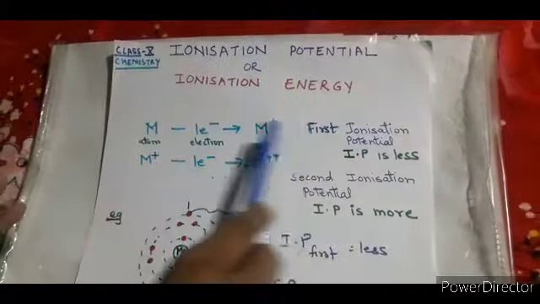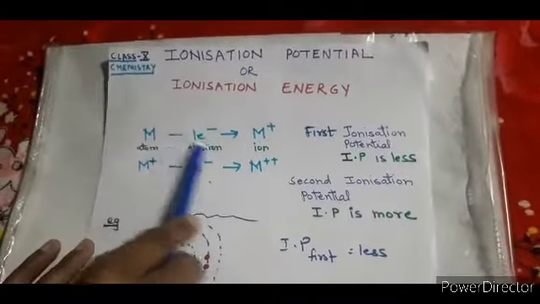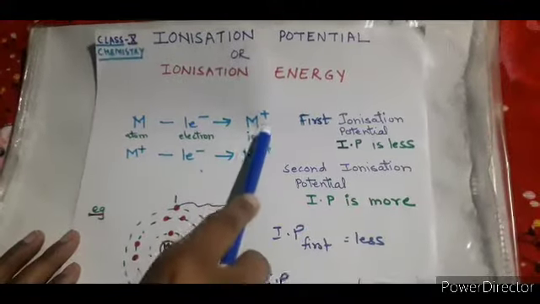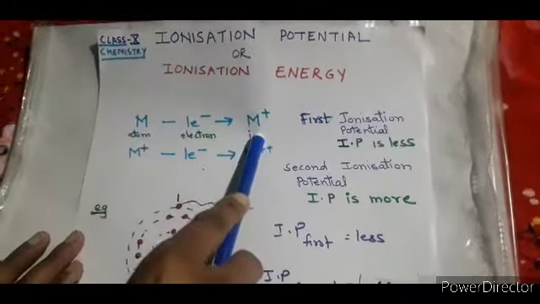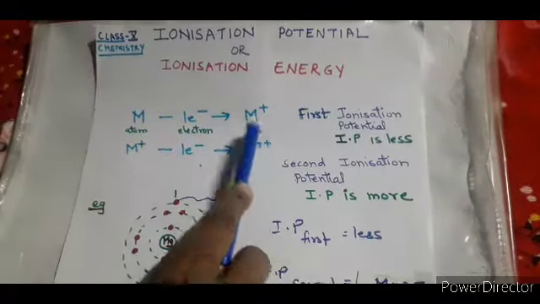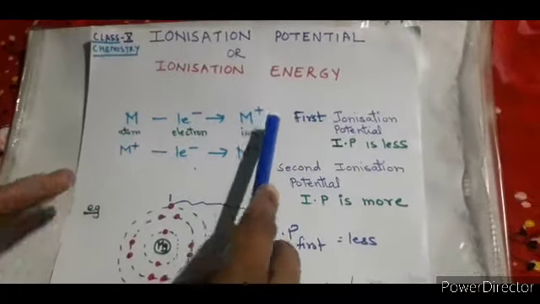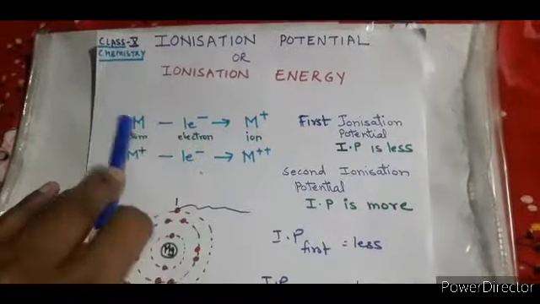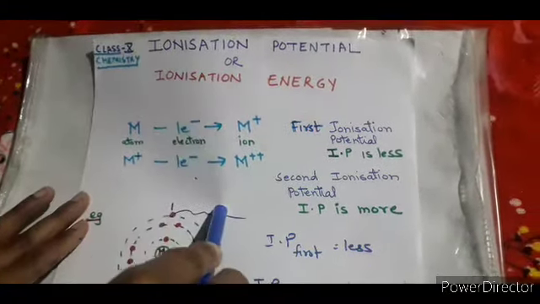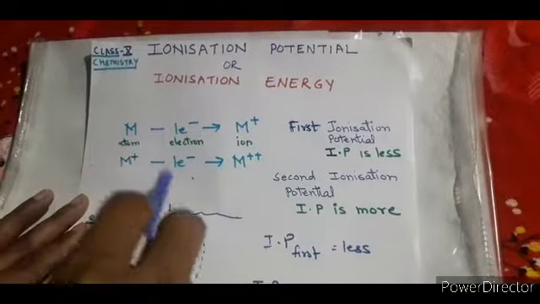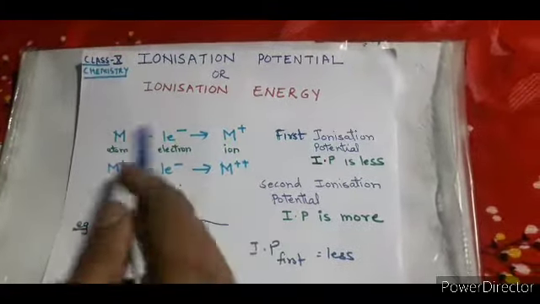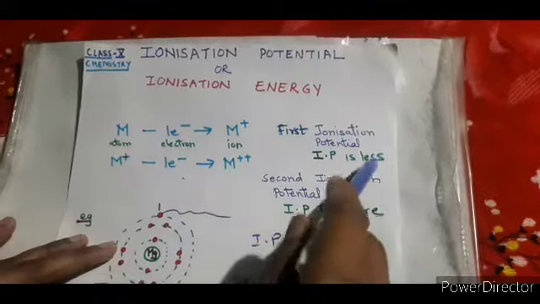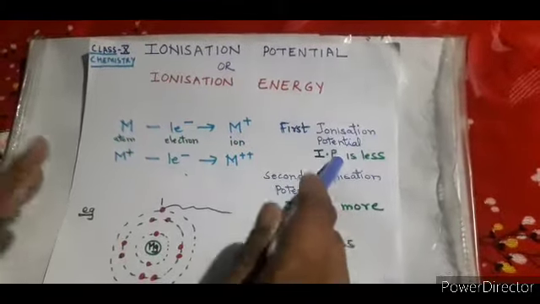Now please try to understand it. Over here you are removing the electron from an atom, right? And in this case, this particular thing is an ion, it has automatically changed into an ion, and now you are removing the electron from the ion, not from the atom. From atoms it is very easy to remove the electrons, but from ions it takes much higher energy to remove the electrons. That's why the second ionization potential is more in comparison to the first ionization potential.